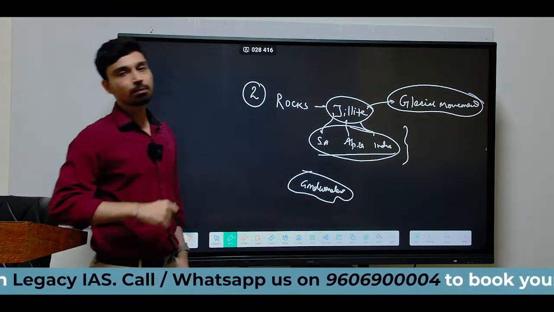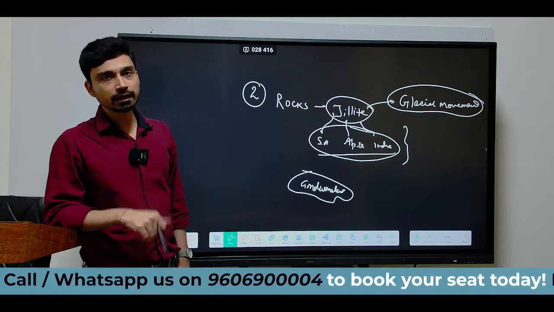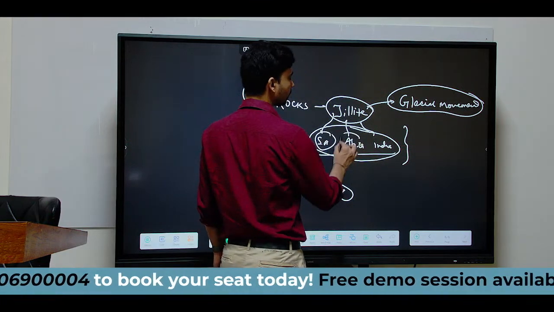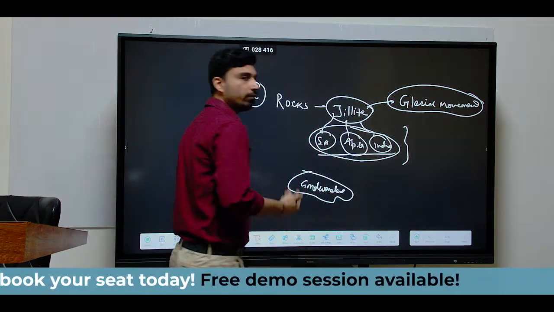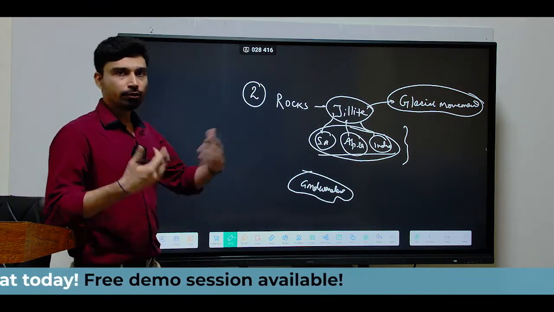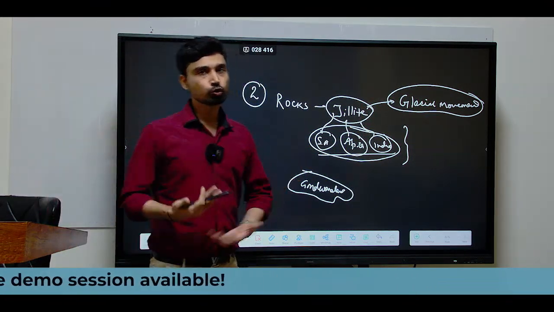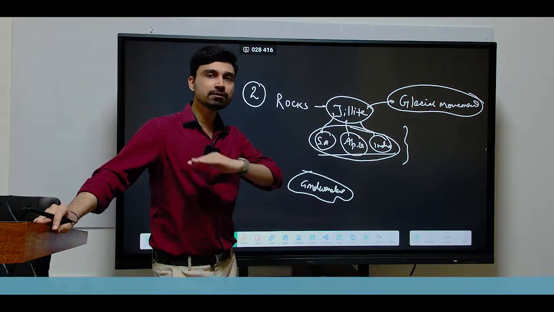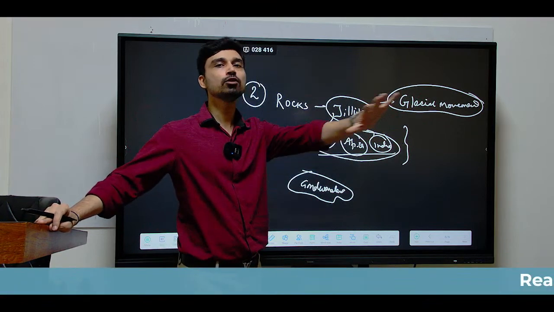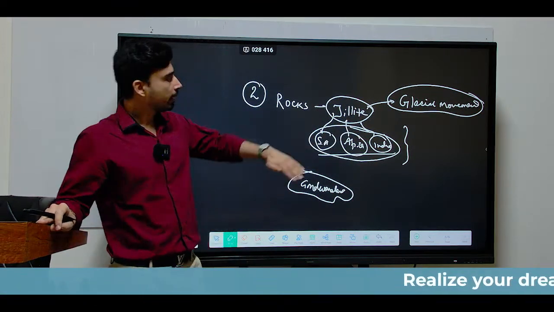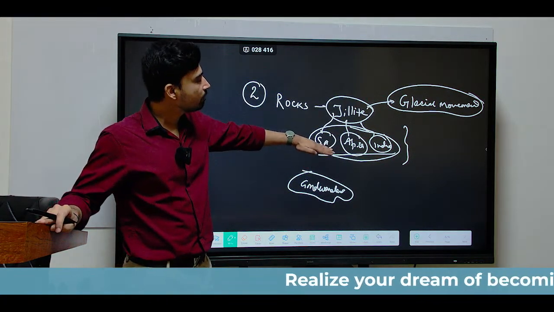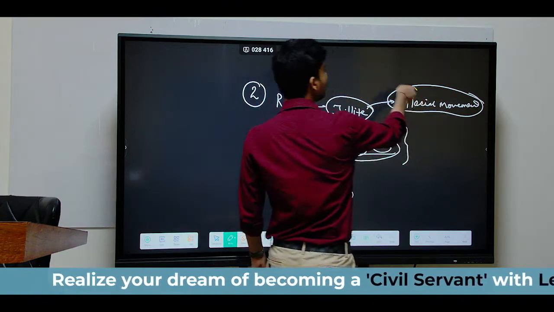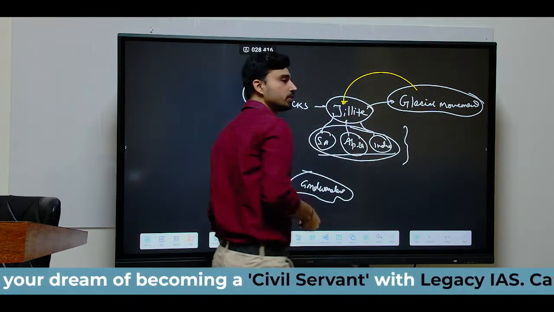And what else is the part of Gondwana land? It is the Antarctica landmass that is part of Gondwana land. Thus he says that when South America, Africa and India were joined together to Antarctica, we know that Antarctica is one of the largest sources of glacier on the earth. So basically he said that the ice sheets, the glaciers from Antarctica were flowing in the northern direction, and during that time they were covering the land masses of South America, Africa and India. Thus this glacial movement is what has led to development of this tillite rock.